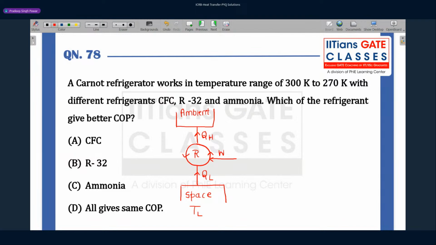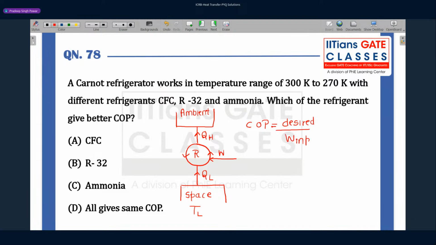Now, what is a Carnot refrigerator? We know the Carnot cycle. A refrigerator which runs on the reversed Carnot cycle is called a Carnot refrigerator. If you define the COP of the refrigerator, it is nothing but the desired effect upon work input.